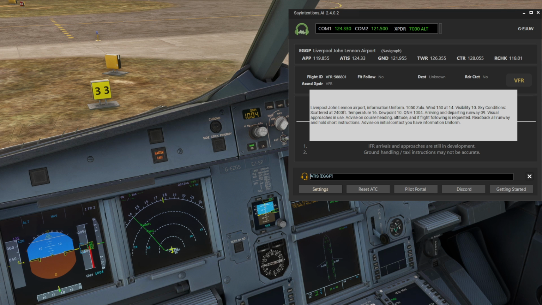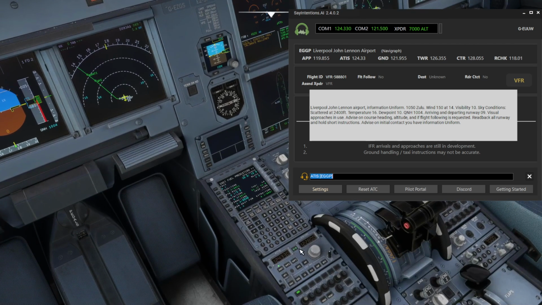Liverpool John Lennon Airport information uniform. 1050 Zulu. Wind 150 at 14. Visibility 10. Sky conditions, scattered at 2400 feet. Temperature 16. Dew point 10. QNH 1004. Arriving and departing runway 09er. Visual approaches in use. Advise on course heading, altitude, and if flight following is requested. Read back all runway and hold short instructions. Advise on initial contact you have information uniform.